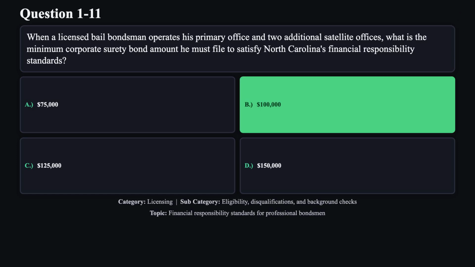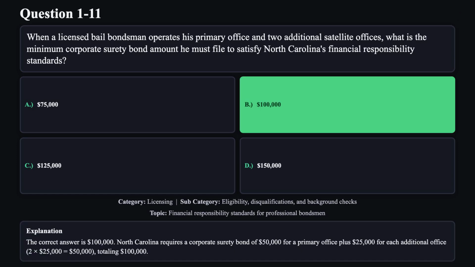The correct answer is B. $100,000. North Carolina requires a corporate surety bond of $50,000 for a primary office plus $25,000 for each additional office. This means 2 multiplied by $25,000 equals $50,000, totaling $100,000.